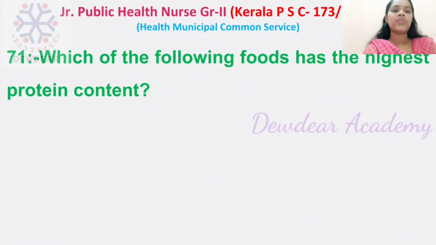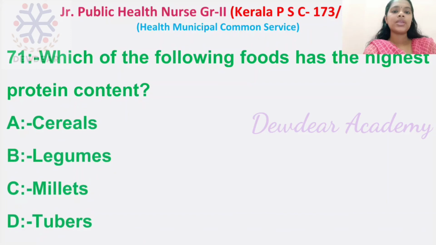Question number 71. Which of the following foods has the highest protein content? Options: cereals, legumes, millets, tubers. Right answer is legumes. Legumes has the highest protein content.